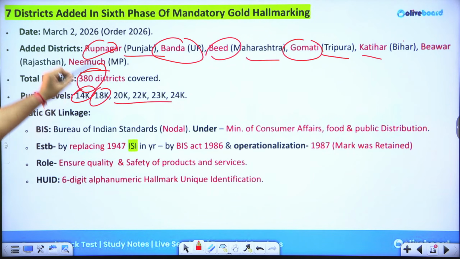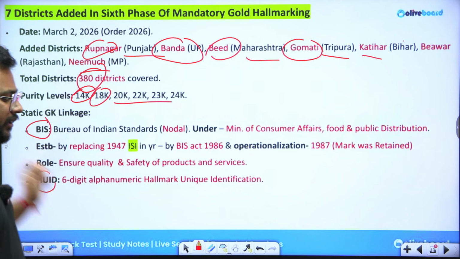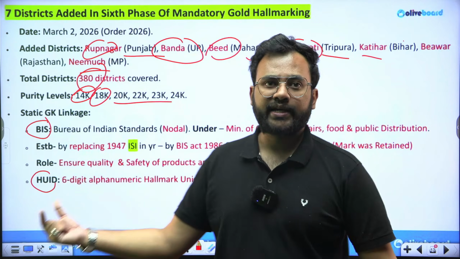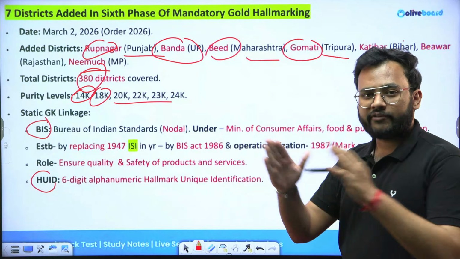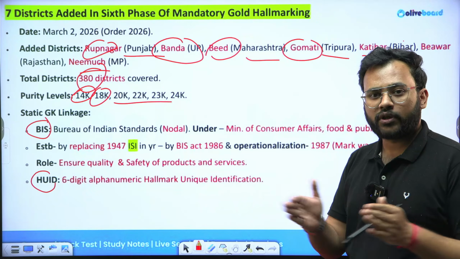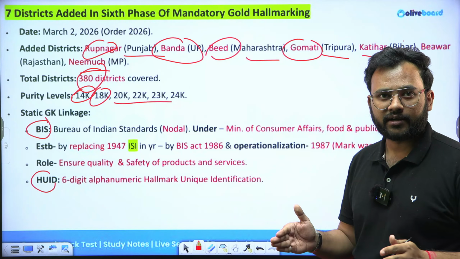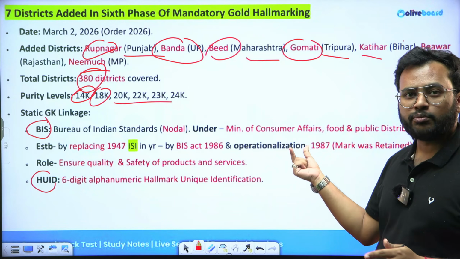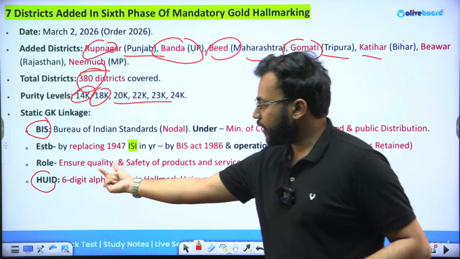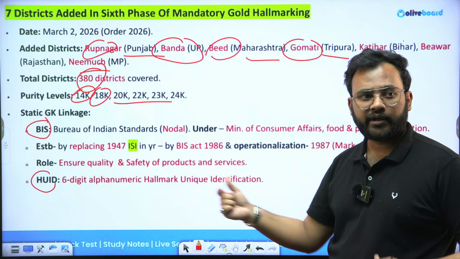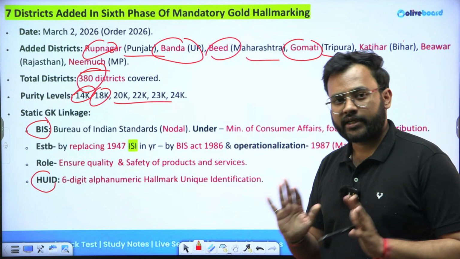Now certain bodies and certain important terms which are associated with this particular news are BIS and HUID. Let us talk about them. Firstly, BIS is the Bureau of Indian Standards. It is the nodal body which takes care of all this standardization, hallmarking, etc. It comes under the Ministry of Consumer Affairs and Public Distribution. The purpose is to ensure the quality and safety of all the products and services in India.